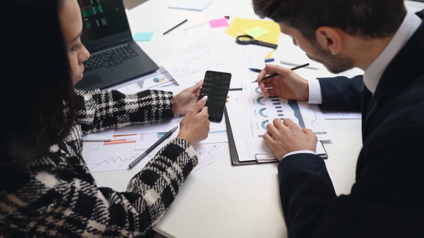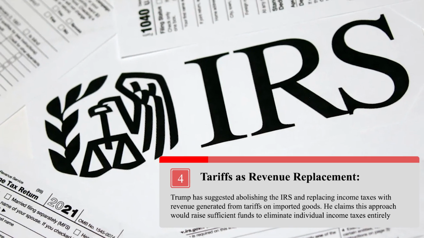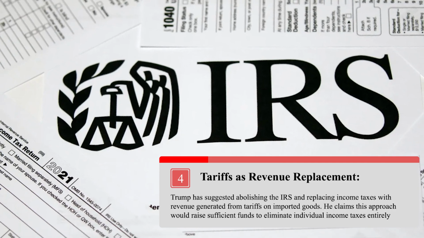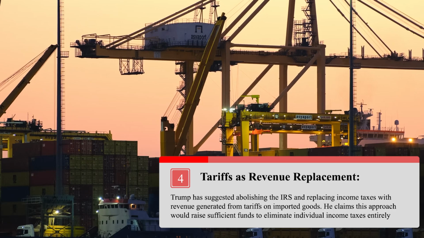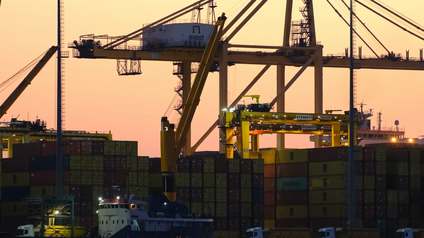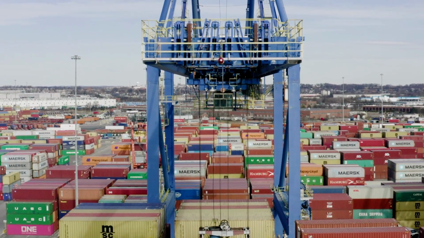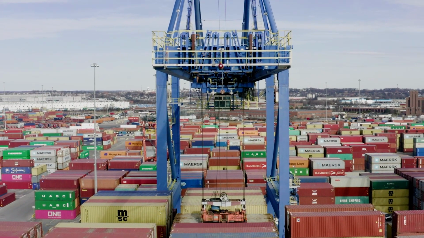Tariffs as revenue replacement. Trump has suggested abolishing the IRS and replacing income taxes with revenue generated from tariffs on imported goods. He claims this approach would raise sufficient funds to eliminate individual income taxes entirely.